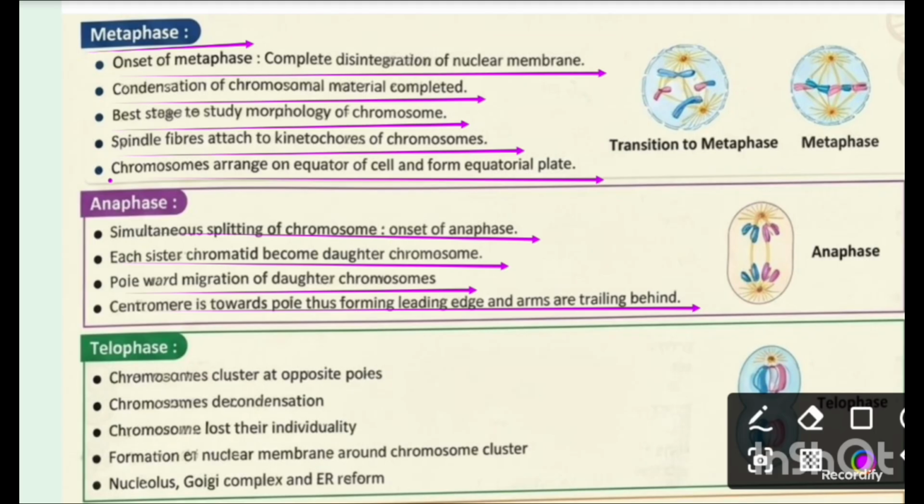And now we talk about telophase. Here, chromosomes cluster at opposite poles, chromosome decondensation occurs, and chromosomes lose their individuality. There is formation of the nuclear membrane around the chromosome clusters, and the nucleolus, Golgi body, and endoplasmic reticulum reform.